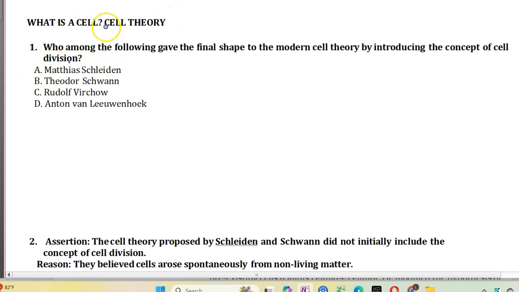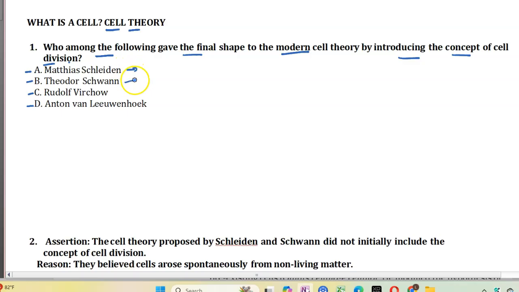Hello students, let us consider some of the NEET Biology based expected questions from cell theory. First question is, who among the following gave final shape to the modern cell theory by introducing the concept of cell division? In these options we have Matthias Schleiden, Theodor Schwann, Rudolf Virchow and Anton van Leeuwenhoek.